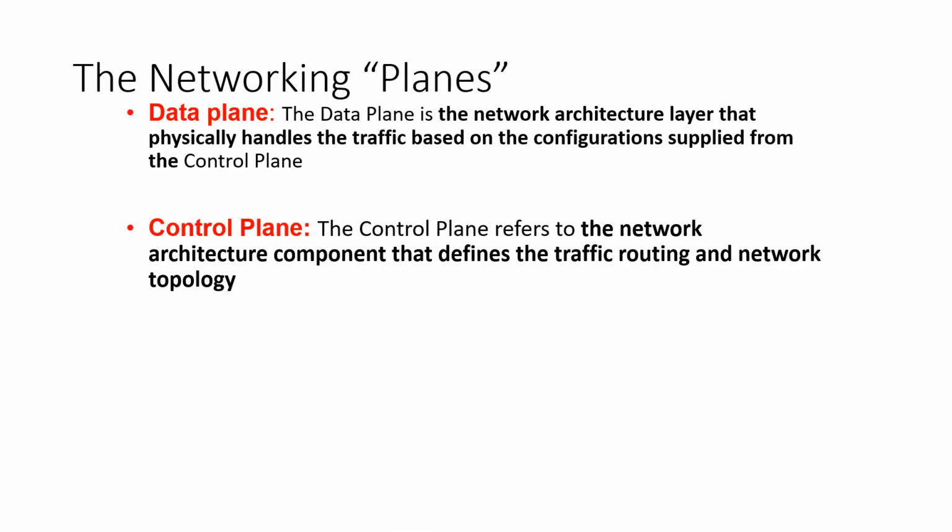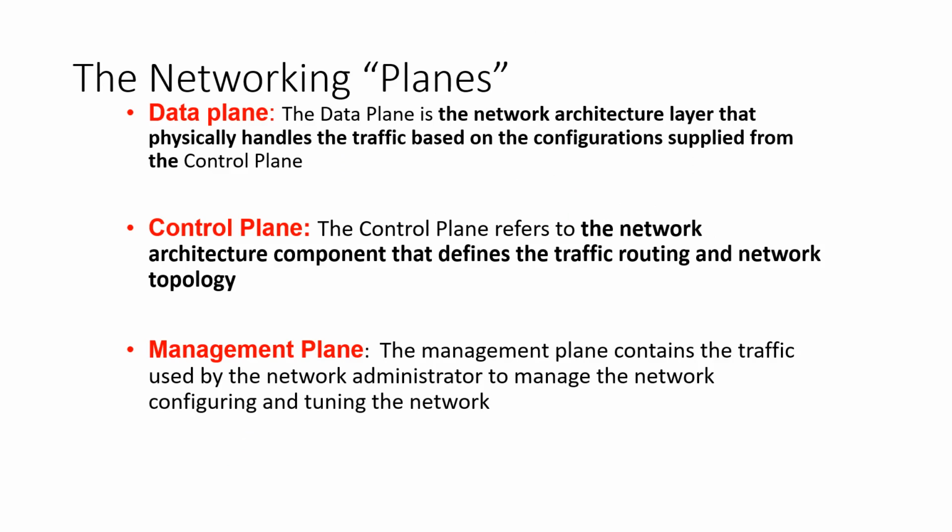So let us examine the different planes in detail. SDN has three different planes. As we said earlier, the most important one is the data plane, the second one is the control plane and the third one is the management plane. So what is the data plane? It is already mentioned in the previous slide. This is just a definition. The data plane is the network architecture layer that physically handles the traffic based on the configurations supplied from the control plane.